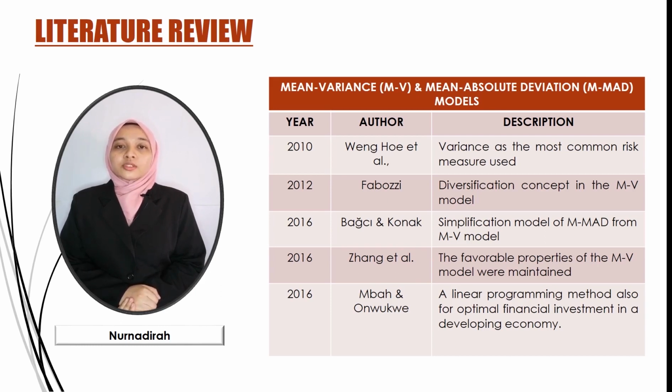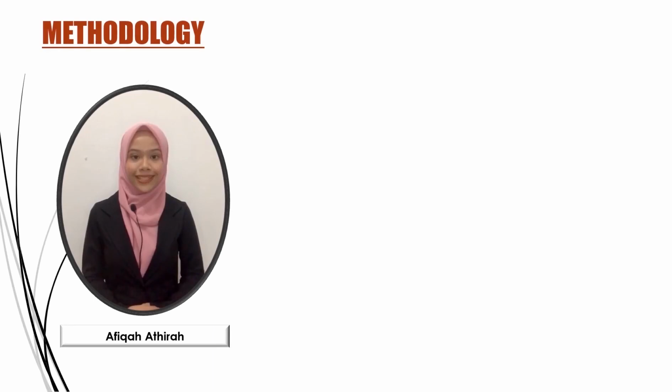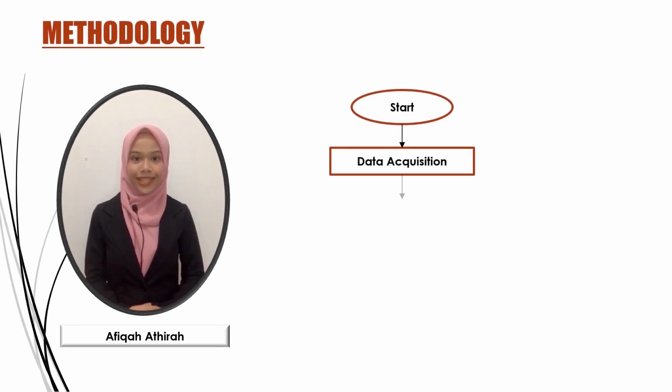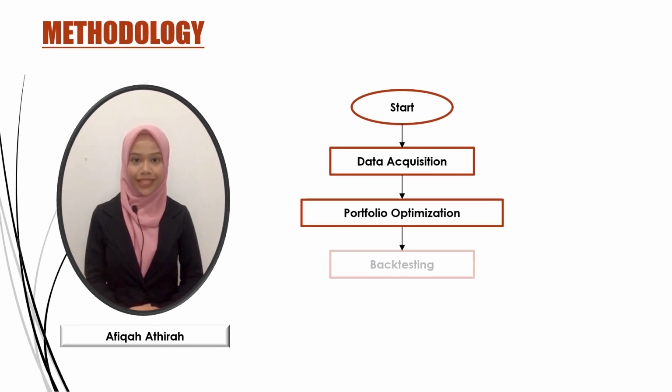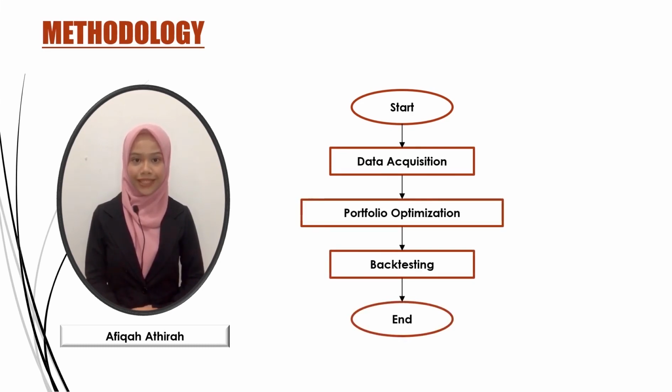This research focused on constructing a portfolio to maximize profit at the minimal risk level by allocating each stock, making the right choices of assets and the right fraction of investment funds. Next is methodology. The flowchart starts with data acquisition, the second phase is portfolio optimization, and the last phase is backtesting.